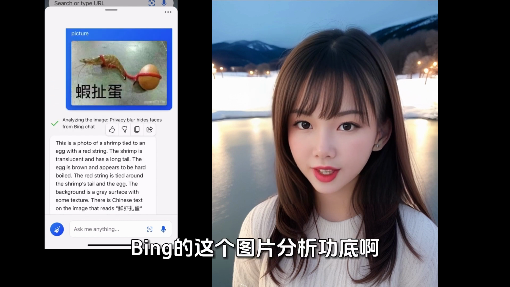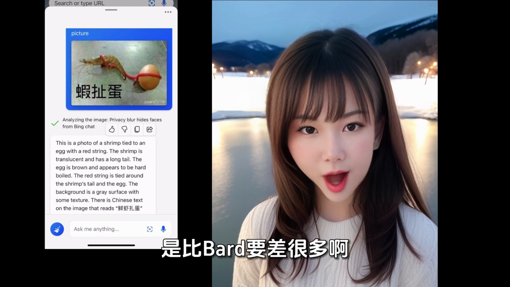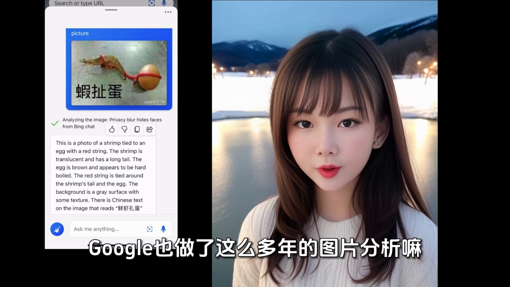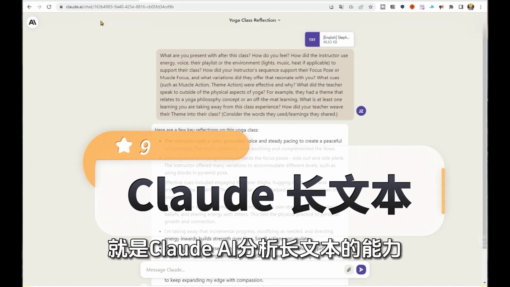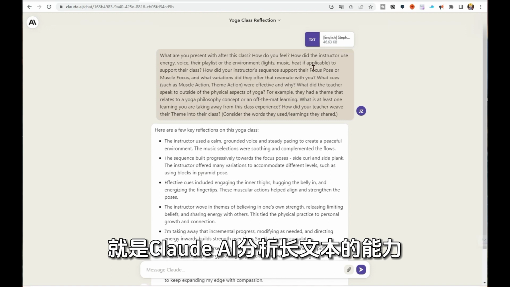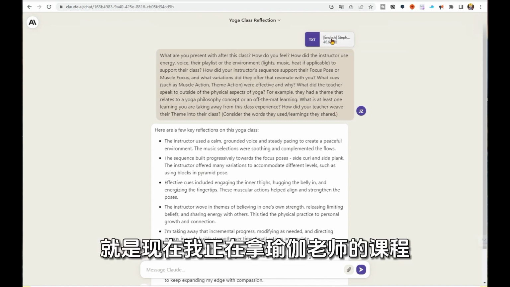It is a fresh shrimp bomb, then translated into fresh shrimp tied to egg. It can be seen that Bing's image analysis skills are much worse than Bard's. After all, Google has also done image analysis for so many years. And the eighth is the ability of Claude AI to analyze long text.